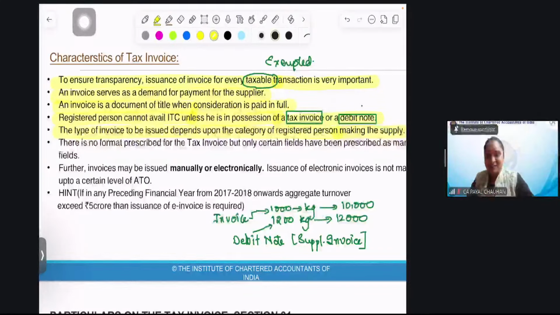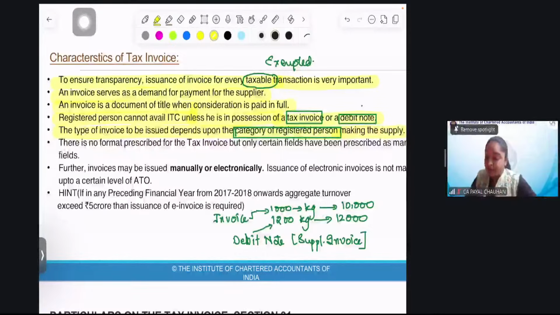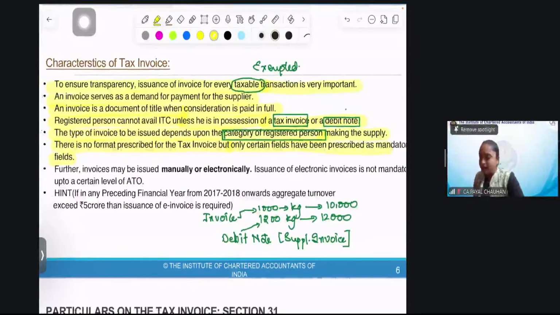Perfect. So did you people understand? What will be issued depends upon the category of registered person. Now, there is no format, very important. There is no format prescribed for the tax invoice, but only certain fields have been prescribed as mandatory fields. See, there is no such format that it has to be a particular one.